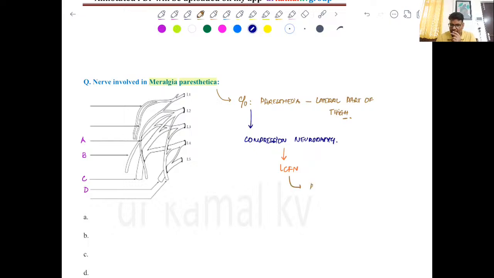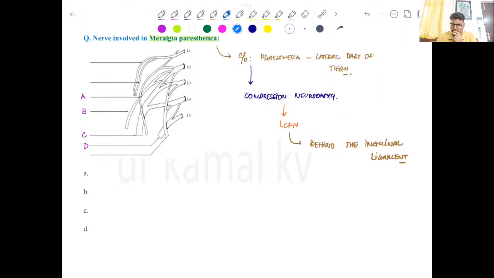It is compressed behind the inguinal ligament. Clear? And this is especially seen in people who wear tight clothes, like tight underwear, right? So anyway, this is in short about Meralgia paresthetica.